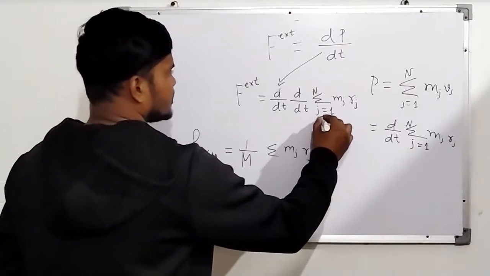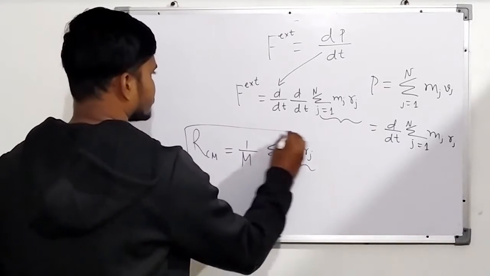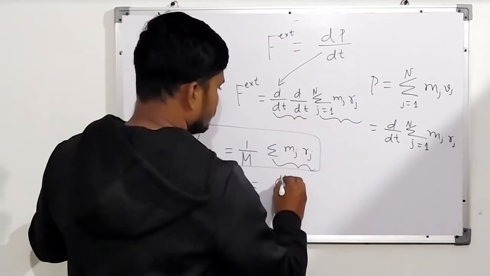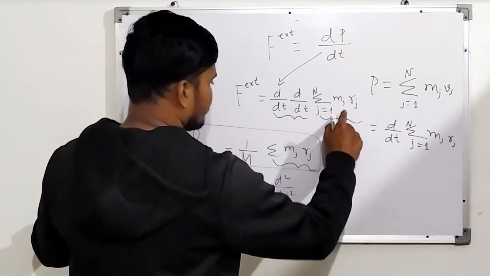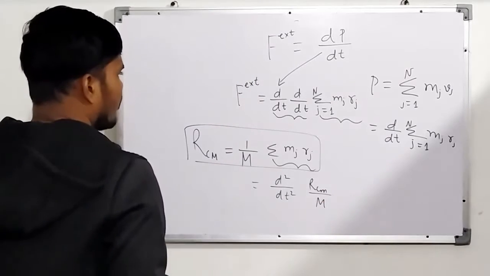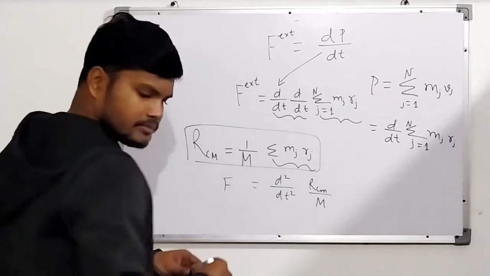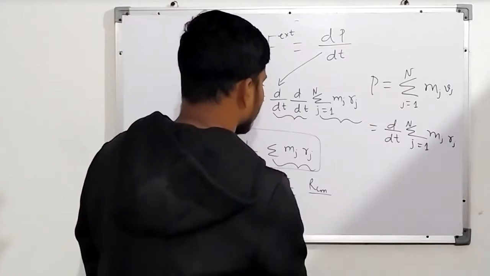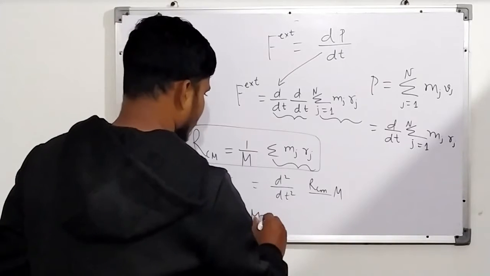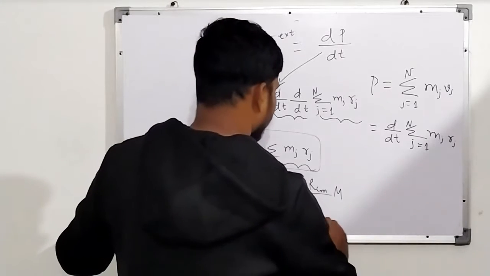Now we see mj rj here, so replace it from this equation. If I replace this, it will be d2 over dt square of RCM into m. As you can understand, m is a constant, so we get m d2 RCM over dt square, which is nothing but m into ACM.